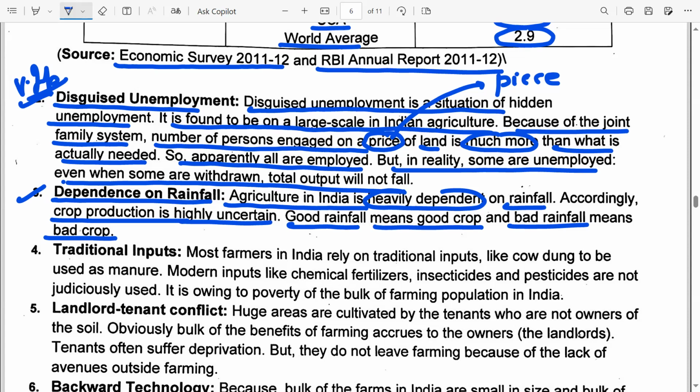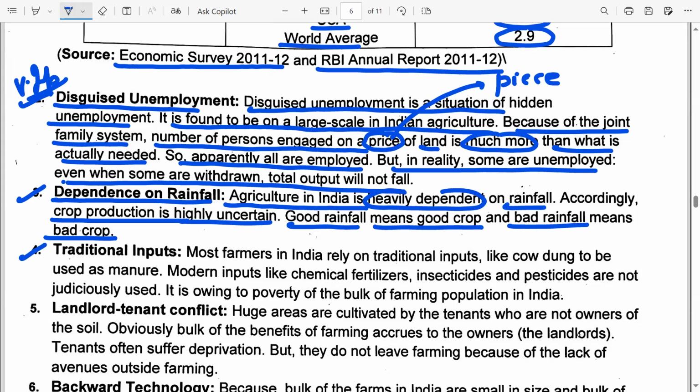Okay, remember, only permanent means of irrigation and water storage facilities can be a solution to this problem. If the water is not properly stored, or if there is no permanent means of irrigation, then the only way in which the agricultural sector can perform better would be in years when there is a good monsoon. Okay, so in India, the agricultural sector heavily relies on the monsoon.